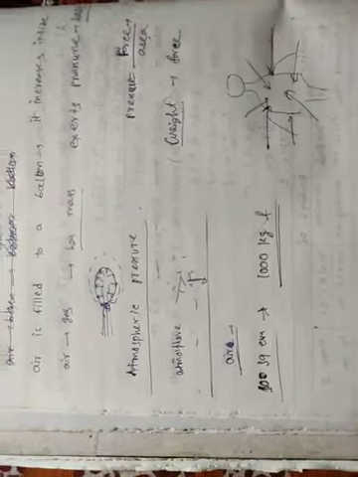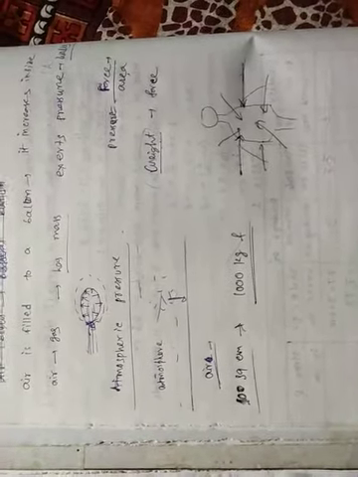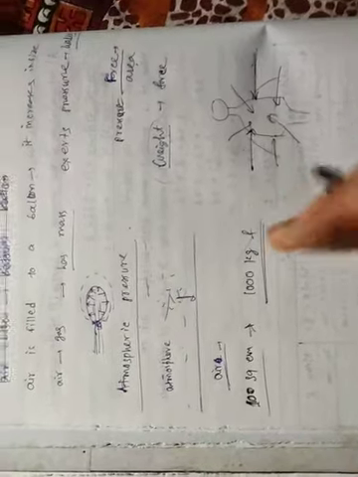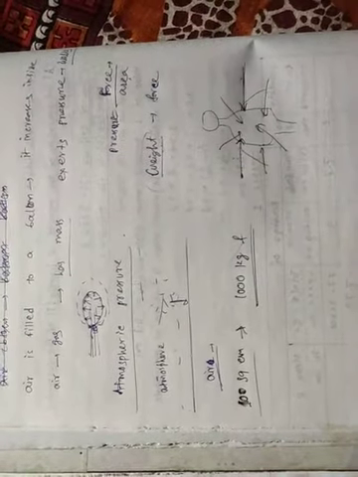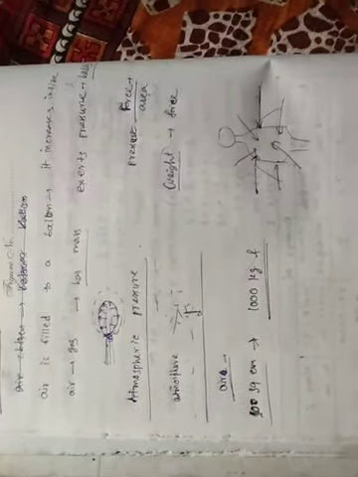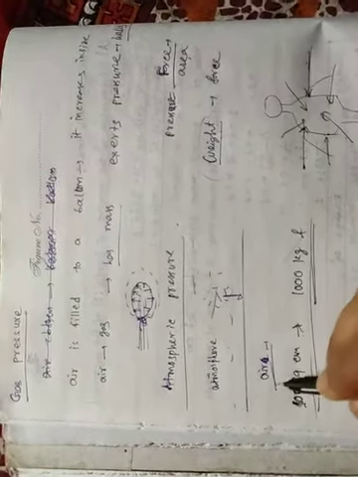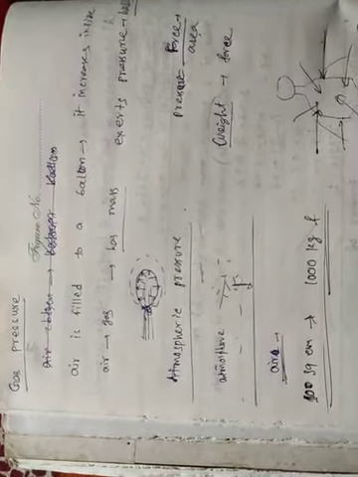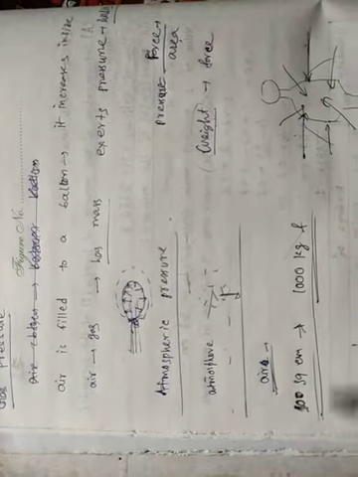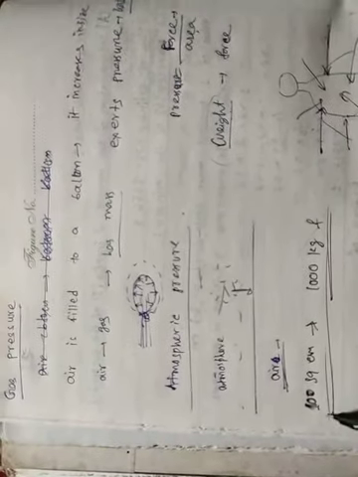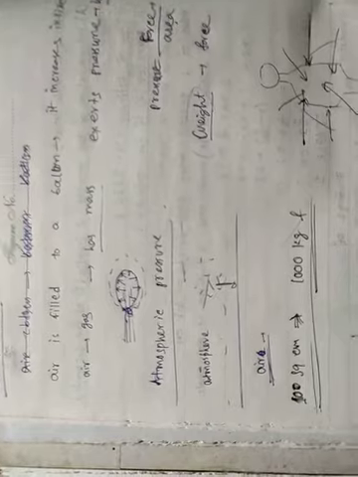Why don't we feel it? Why can't we feel this pressure? There must be a force which cancels this pressure. We know air exerts pressure on a 100 square cm area equivalent to 1000 kg force.